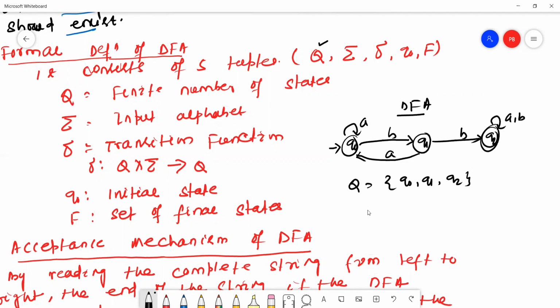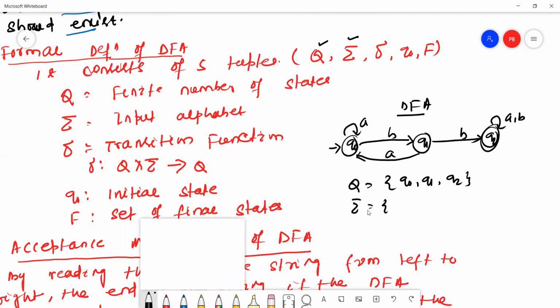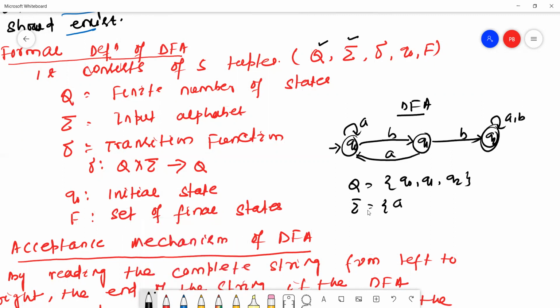Okay, next is the input alphabet. The next one is sigma. Sigma is called the input alphabet. How many input alphabets are here? A and B. This is A comma B.